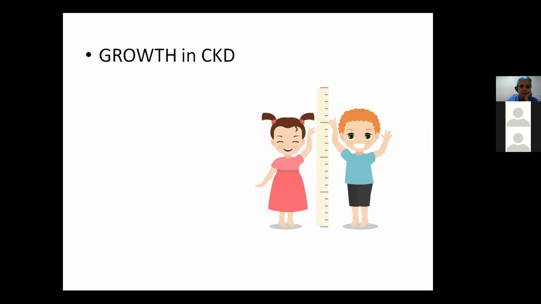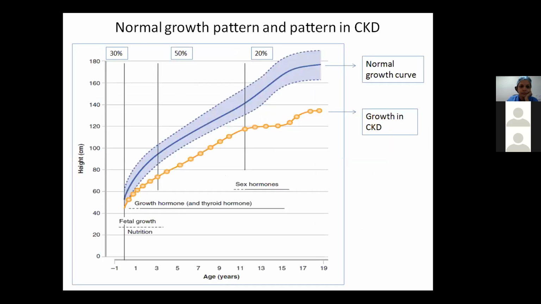Now coming to growth in CKD, this is a graph showing age in years on the x-axis and height in centimeters on the y-axis, and showing two patterns, one which is the normal growth curve and the other the growth in CKD patients. Now, the initial phase is the fetal growth.